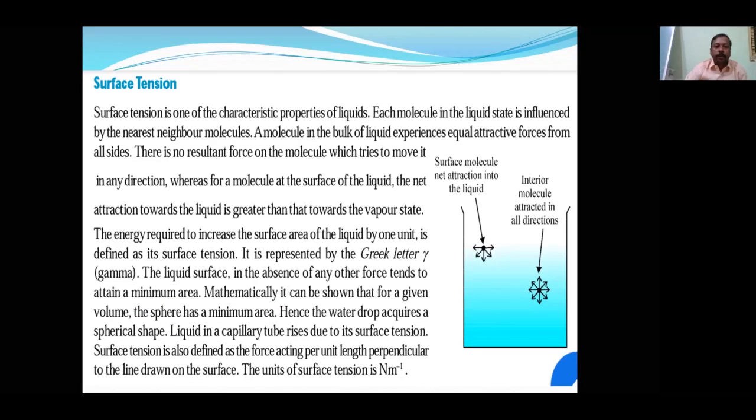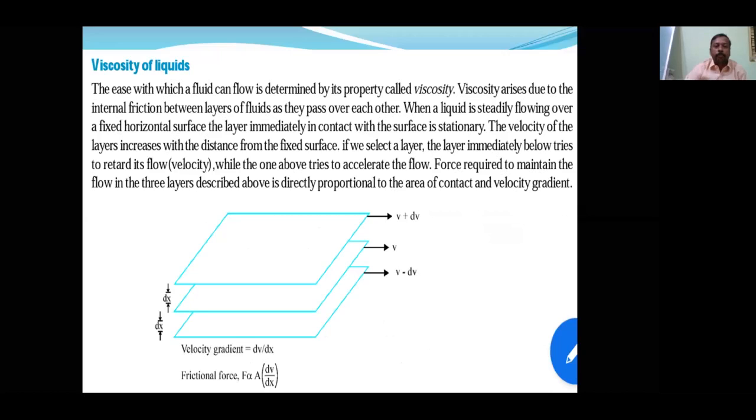Okay. Now let's see the next, viscosity. Viscosity is the resistance to flow. Suppose this is a container containing liquid. The top layer moves with high speed and the bottom layer moves with low speed, and the difference in speed across a distance is dv over dx. So dv by dx is the change in velocity for a change in distance.